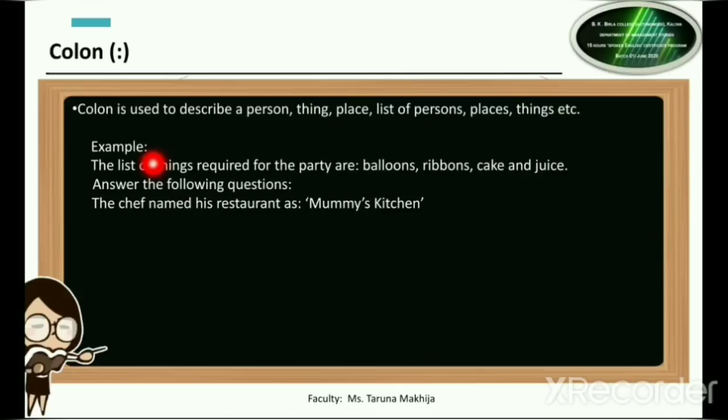So what have I used? I have used the colon over here. The list of things required for the party are: Now I'm going to list down some things. But before listing down those things, what have I used? I have used the colon. The things are balloons, ribbons, cake and juice. Now also to separate these items, what is used? The punctuation mark comma is used over here.